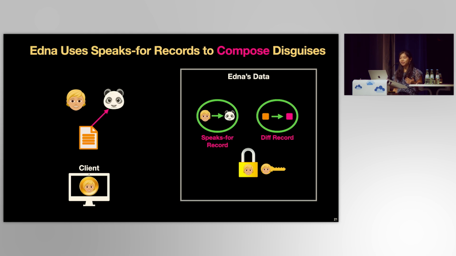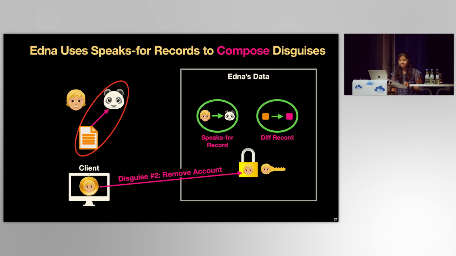Speaks-for records and reveal credentials also allow Edna to compose disguises. So recall if Bob wanted to remove their account after creating a throwaway, Edna would have to discover Bob's dissociated data in order to remove it. Edna supports this composition of disguises by allowing clients to also provide their reveal credential when they invoke a disguise. Edna can then unlock Bob's disguised data, and in particular, Bob's speaks-for record, and use this to find and remove all of Bob's data, including Kung Fu posts.